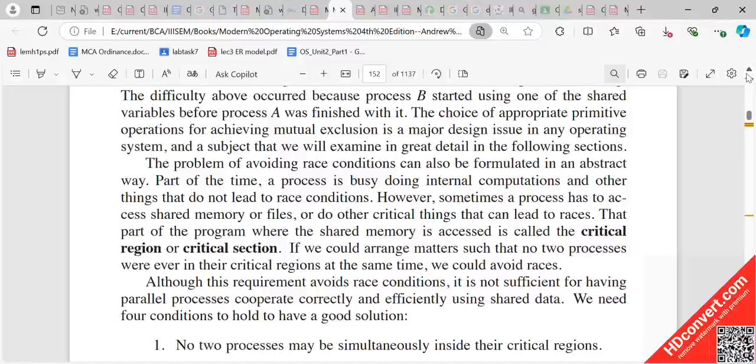Now here there is something called a critical region that needs to be defined. What is a critical region? Whatever shared resource we are trying to access, whether it is a shared memory, shared variable or a shared file, that two processes want to access at the same time, such a region is called a critical region.